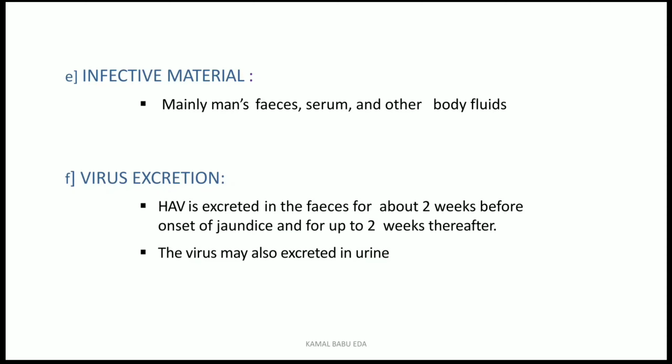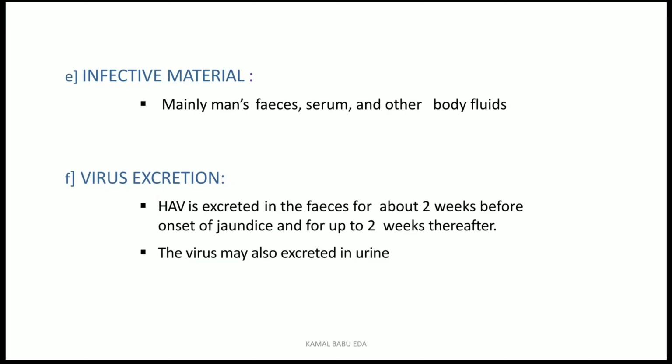So the patient may be in a subclinical state, but he is infective before the appearance of this jaundice. Once the jaundice tends to appear, the person is capable of transmitting from 2 weeks before the appearance of this first symptom. So what is happening? The feces which are excreted from the patient, the serum which is coming from the patient and other body fluids, all these are capable of infecting other persons.